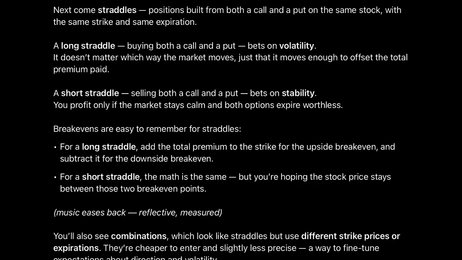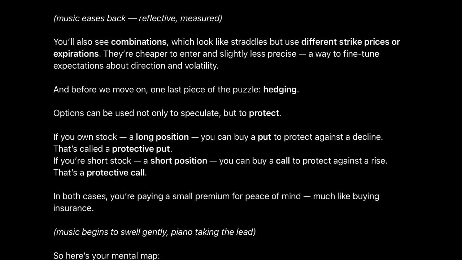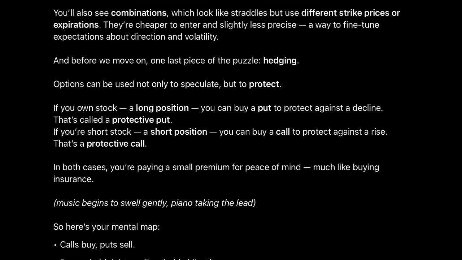Break-evens are easy to remember for straddles. For a long straddle, add the total premium to the strike for the upside break-even and subtract it for the downside break-even. For a short straddle, the math is the same, but you're hoping the stock price stays between those two break-even points. You'll also see combinations which look like straddles but use different strike prices or expirations. They're cheaper to enter and slightly less precise, a way to fine-tune expectations about direction and volatility.